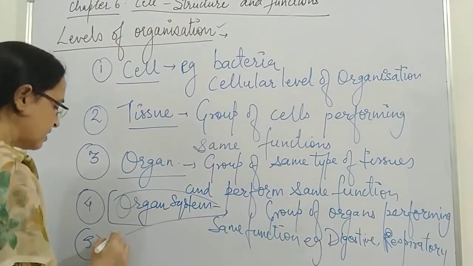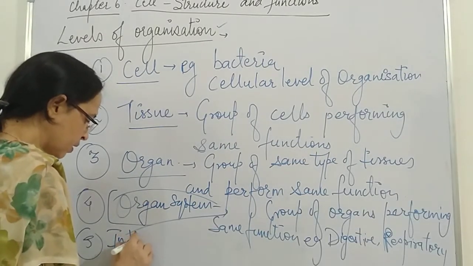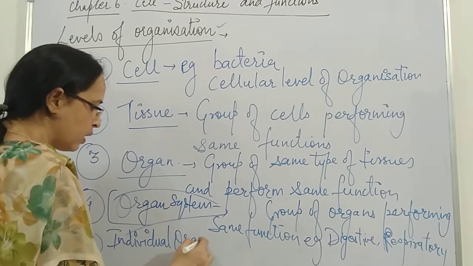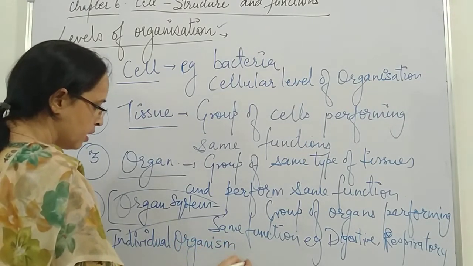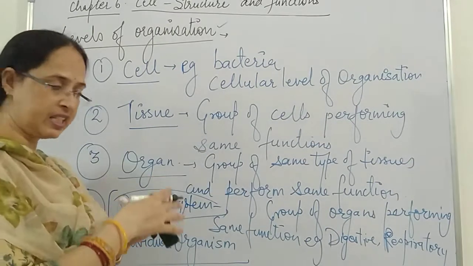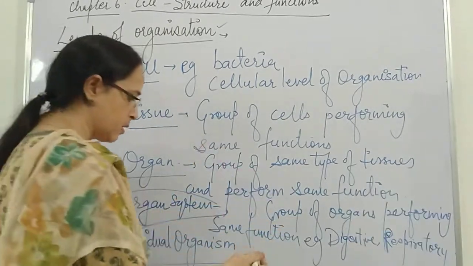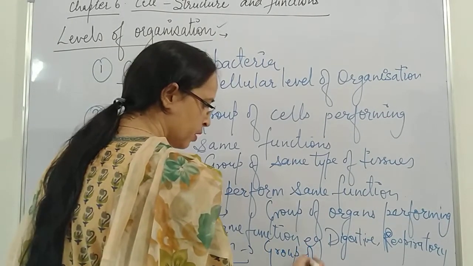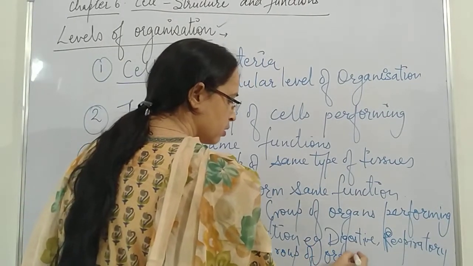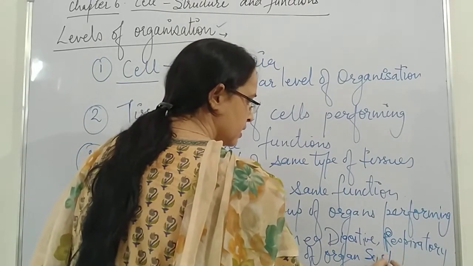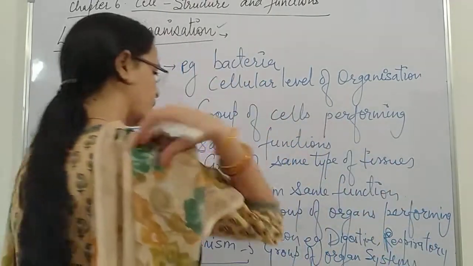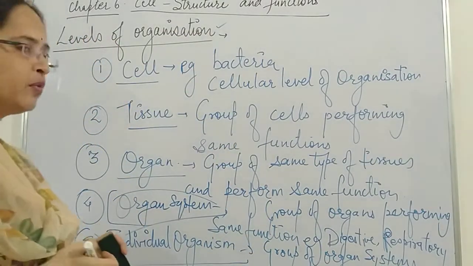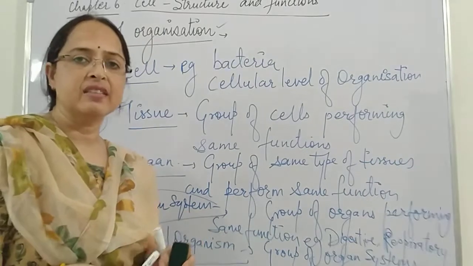We call it the individual organism. One single organism is formed by the organization of organ systems. So we say that a group of organ systems forms the individual organism body.